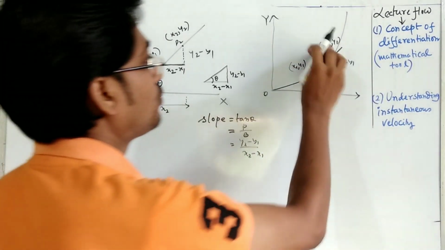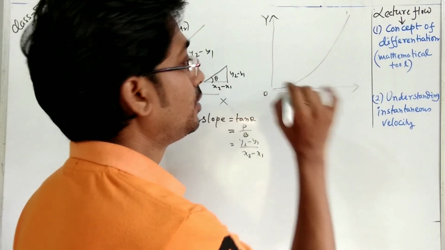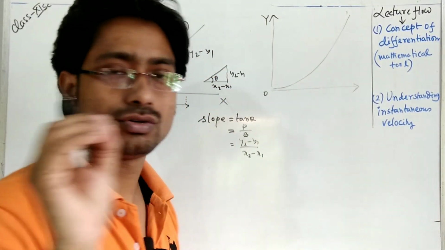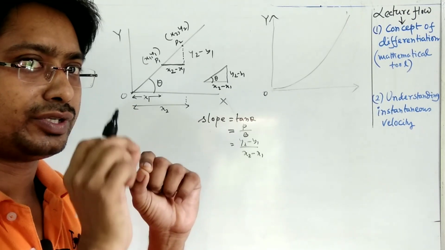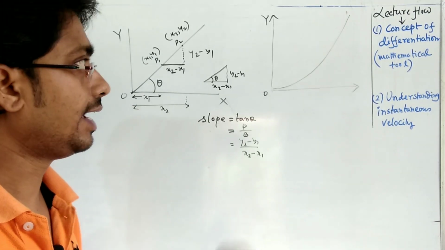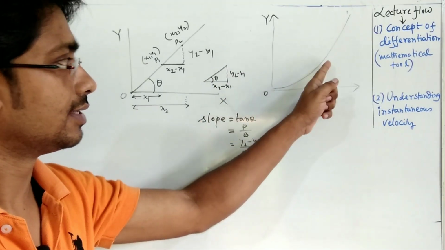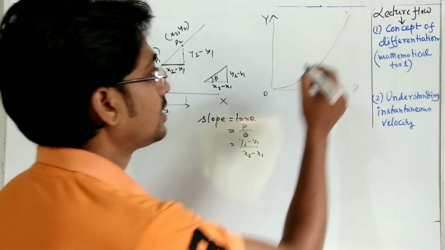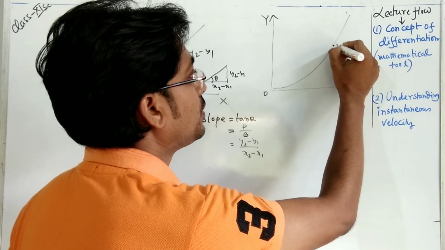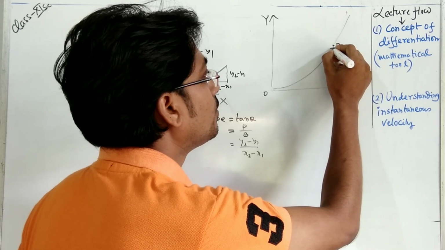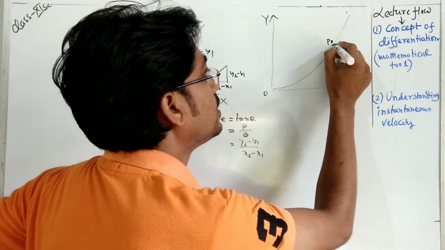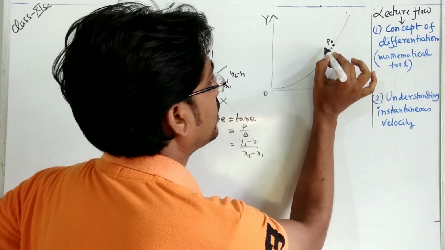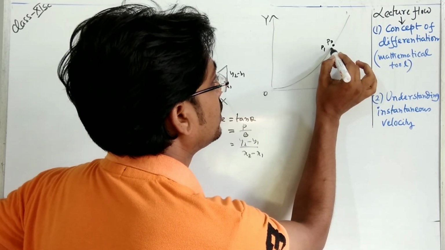So I am redrawing this figure once again. Now if P1 and P2 are very close to each other, then the line joining P1 and P2 will be tangent and it will not cut the drawn graph. Suppose this is P2, and we have drawn the point P1 here.